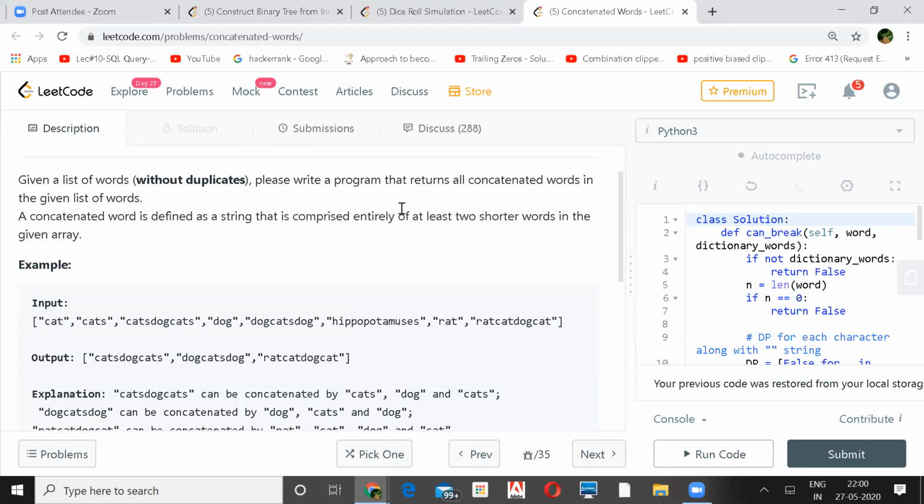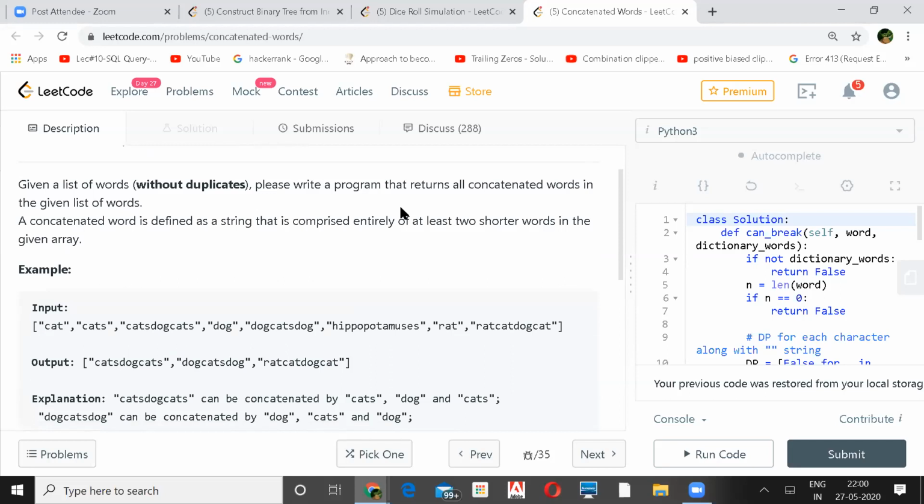So this problem seems like you are given an input array of strings, and for each and every string in that array, you need to find if you can break it into other strings, into substrings. So you find which ones are already present. And if you find a match, made of at least 2 such strings in the same input, then you can return that particular string. Word, yeah, word or string.